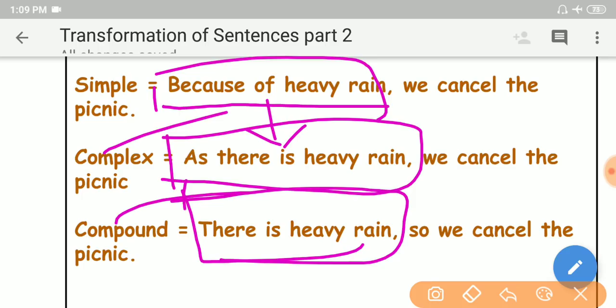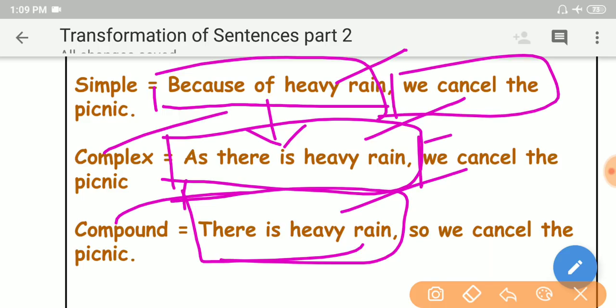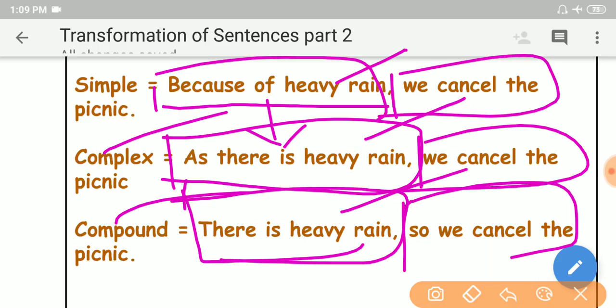See, because of heavy rain, as there is heavy rain, there is heavy rain. So these are the phrase, dependent clause, and independent clause. These things we must understand. Main clauses should remain unchanged while converting from simple to complex, complex to compound, or whatever it may be, my dear friends.